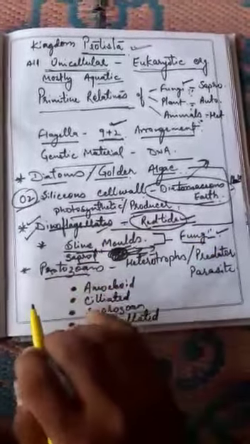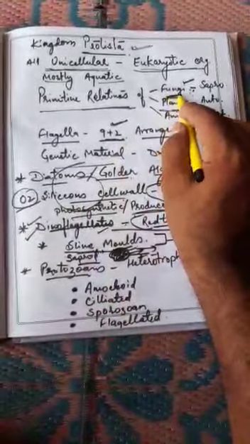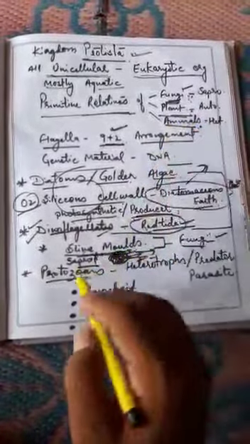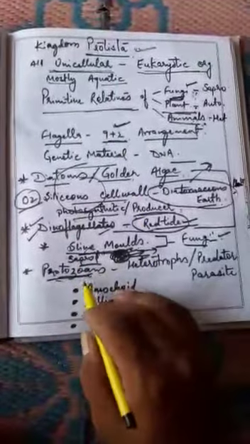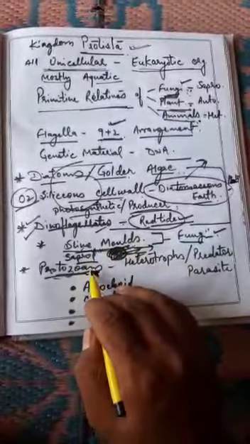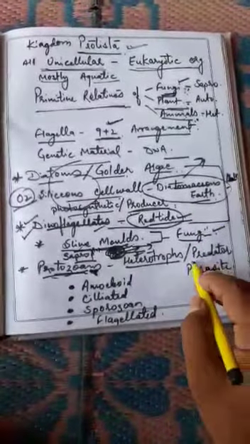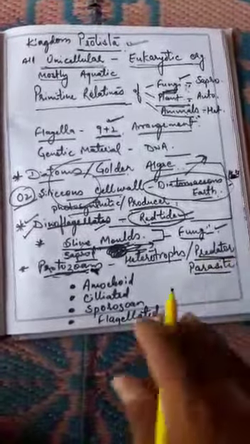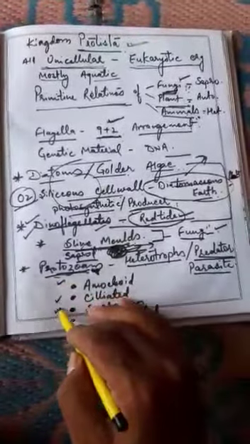Number third: we have talked about Kingdom Plantae here, and Kingdom Fungi here with slime molds. Now we are going to talk about the relatives of Kingdom Animalia which are kept in Kingdom Protista. Why are protozoans relatives of the Animalia kingdom? Because they are also heterotrophs like Animalia. They do nutrition by predation or parasitism, and they have different characteristics.